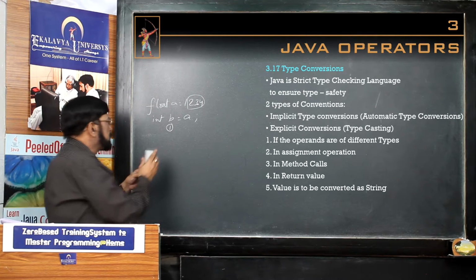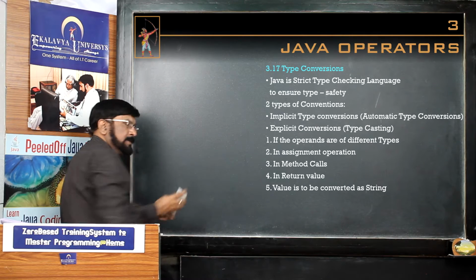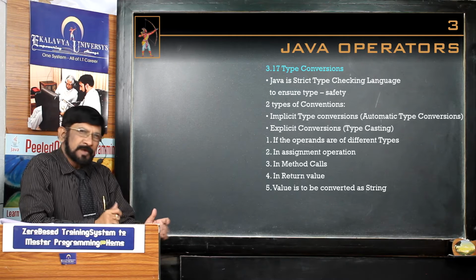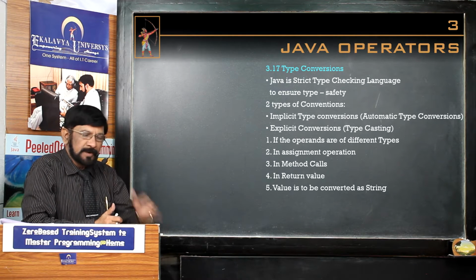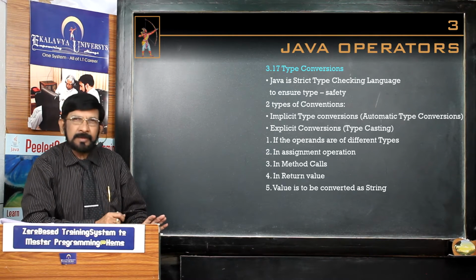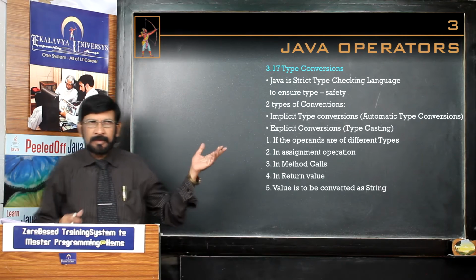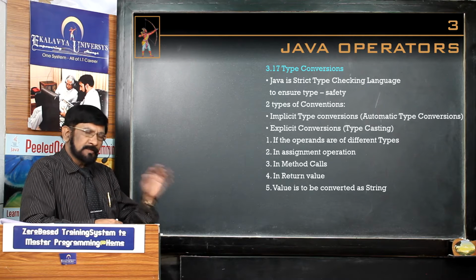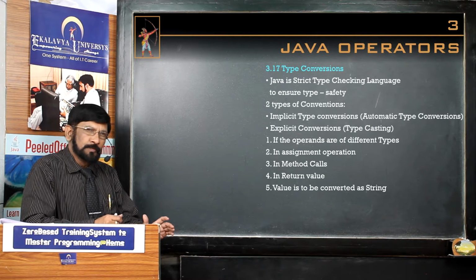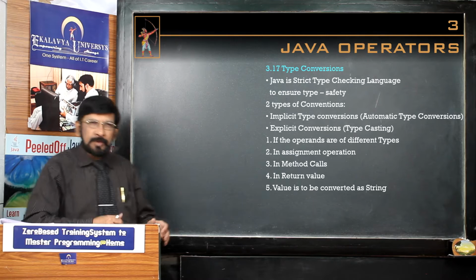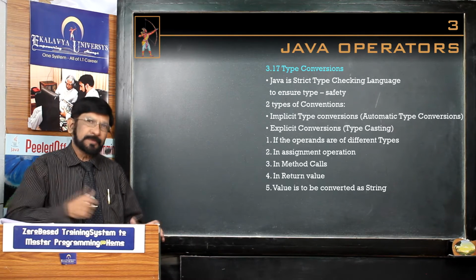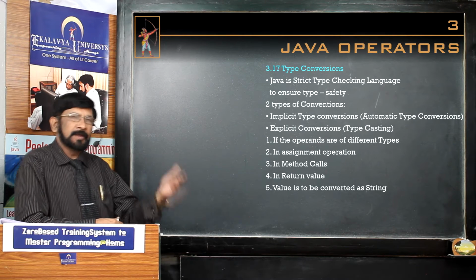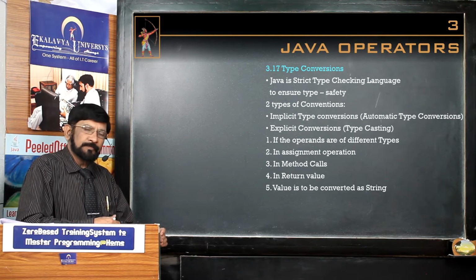This type of operation is possible in C, but Java, being a strict type safety language, does not allow it. Every conversion should be done strictly according to a rule or automatic principle. This type of undefined way is not possible.